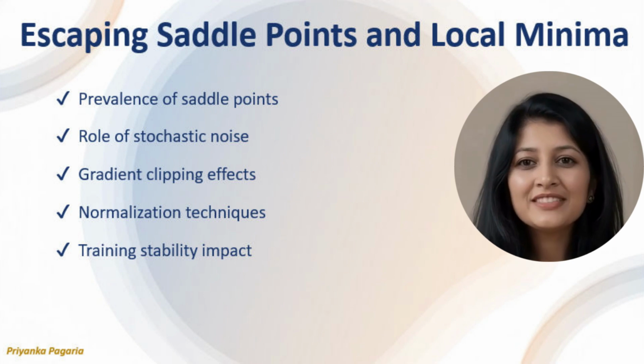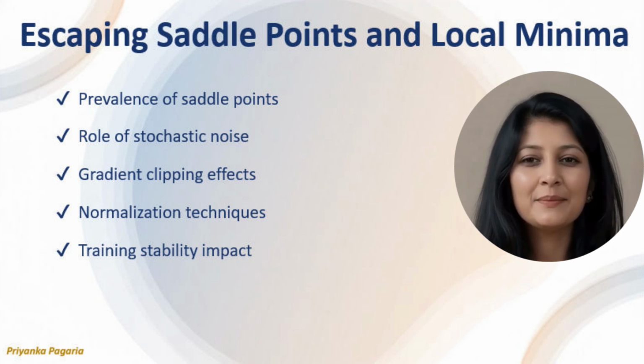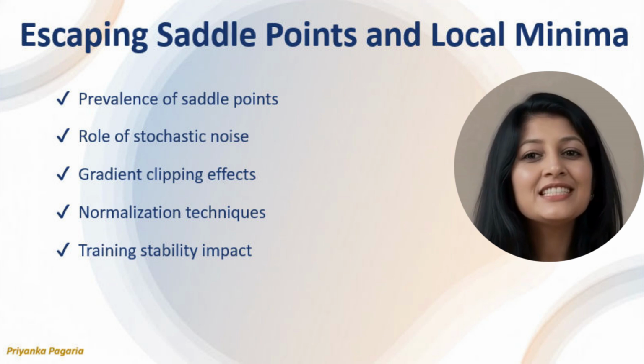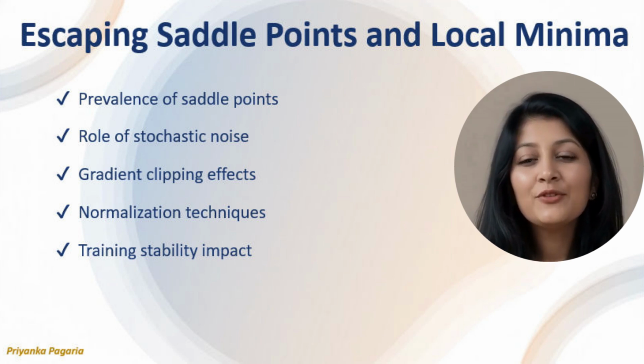In deep networks, saddle points are far more common than poor local minima. In production environments, stagnation often occurs when optimization dynamics fail to escape these regions. Many professionals misdiagnose this as insufficient model capacity. Practically, understanding the role of noise and clipping allows teams to address stagnation systematically. This diagnostic ability improves reliability and reduces reactive redesign cycles, supporting sustainable career progression.